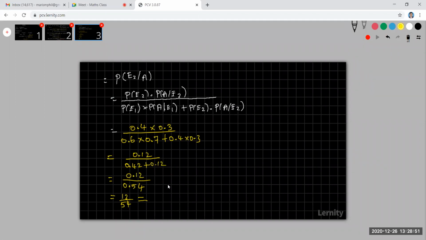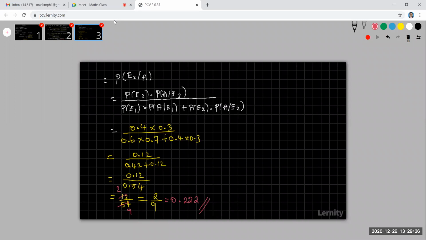You can leave that, otherwise you can simplify. You can cancel by 2 or cancel by 6. Two sixes are 12 and nine sixes are 54. Again, if possible you can cancel it. You will get the answer 0.222 like that. This is the probability.